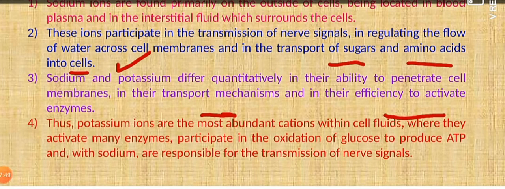Biology students will read about the glycolysis process and the various cycles in which ATP is produced by glucose oxidation. During the oxidation of glucose, ATP is produced, in which sodium and potassium play a very important role. They are also responsible for the transmission of nerve signals. So with this, your topic, alkali metals, that is group 1 elements, is completed.